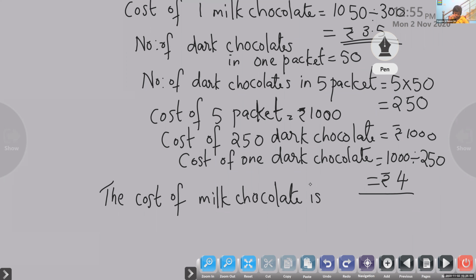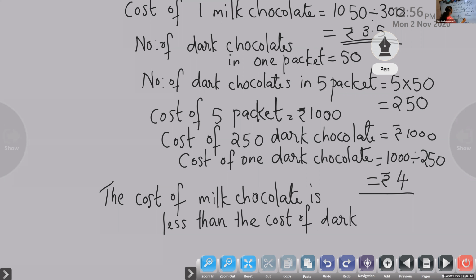Ma'am, we can write so milk chocolate is less expensive. Look at the question. According to the question, you can write. Okay, ma'am. Which type of chocolate is less than the cost of dark chocolate? The cost of milk chocolate is less than the cost of dark chocolates.